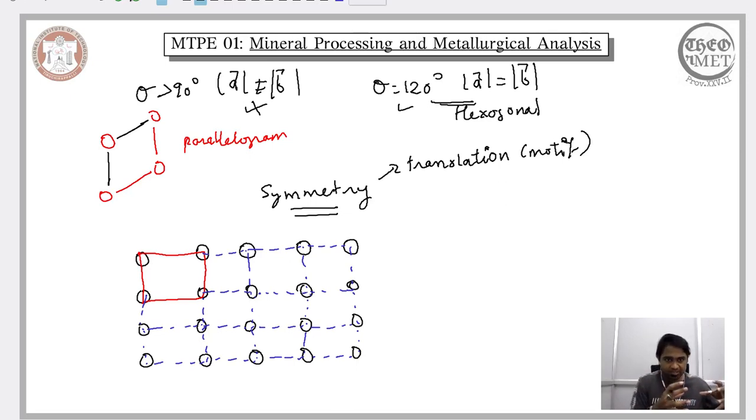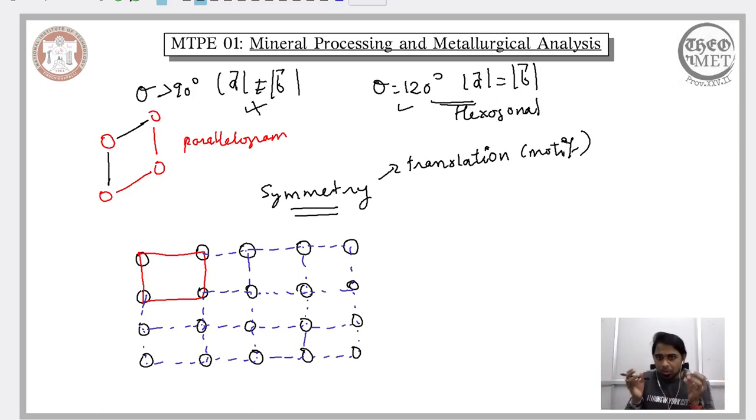It means you consider a local arrangement of the atoms, a motif, and you keep on repeating it all through the volume. If in 2 dimensions, you keep on repeating it in 2 dimensions, and ultimately what you would end up with is the regular arrangement of the atoms. While constructing the regular arrangement, we considered just 2 vectors and the angle between them, and we keep on repeating that operation in order to establish the lattice plane. However, if you know that a mineral exhibits translation symmetry, you can just consider a unit mesh and keep on translating it all through the volume, and that will also render you the entire lattice plane.